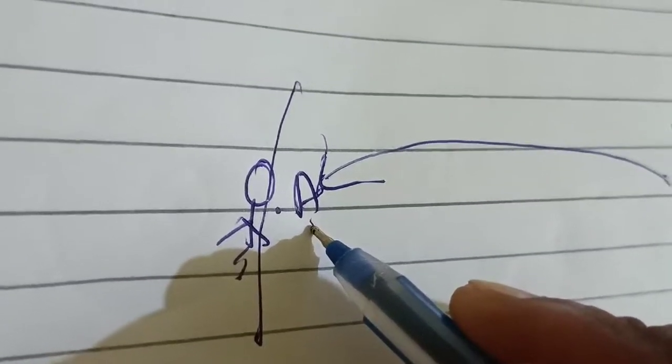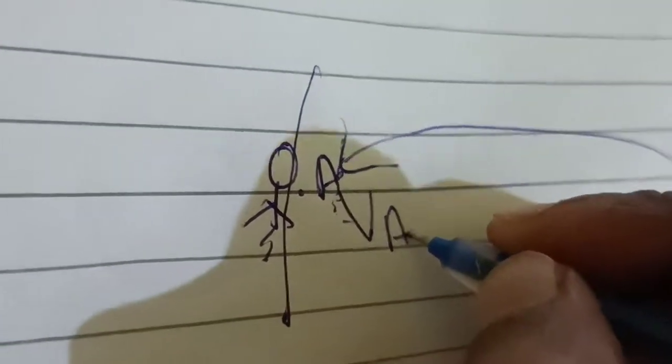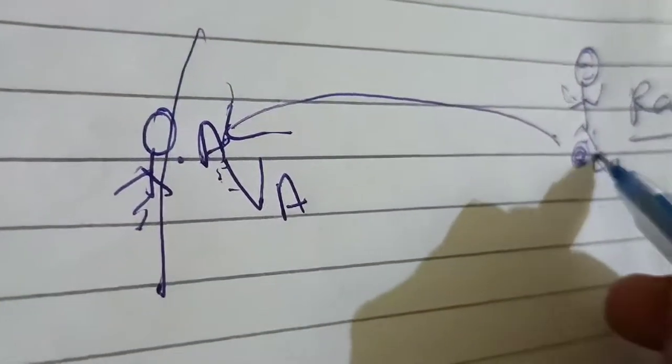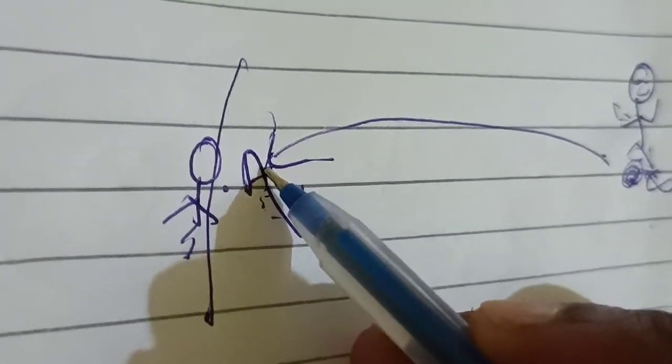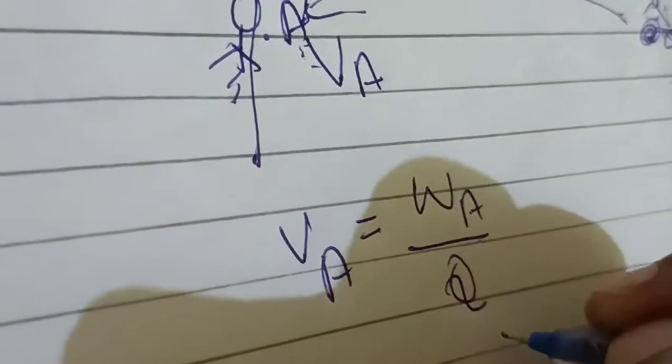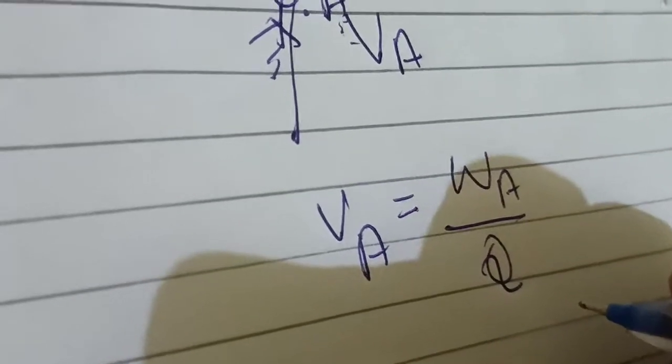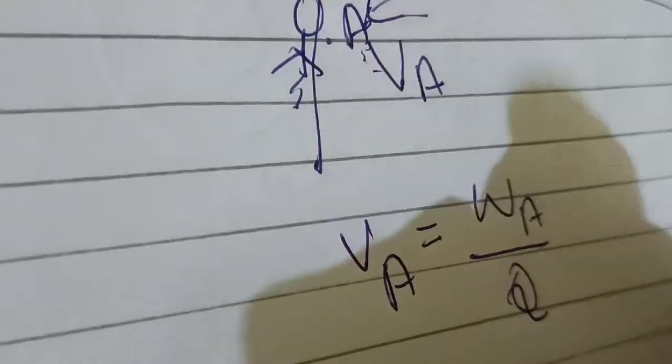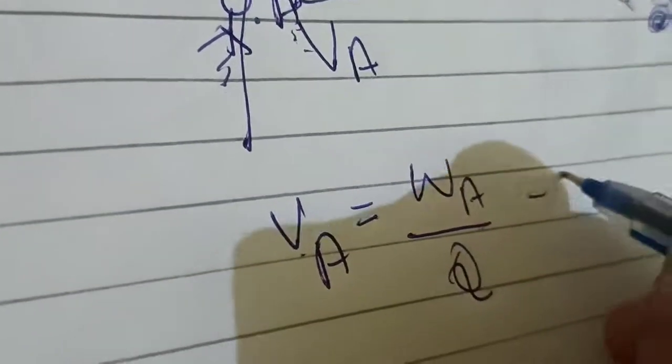So the electric potential at that particular point, I can call this VA. Remember, Ravi brings that charge and puts it on point A. So the electric potential, we can call this VA. So if VA is of the first point, what will it become? WA by Q. Why am I not writing QA? Because the charge is only 1. Here the charge is 1, so I will write only Q. So VA is equal to WA by Q. So this is your first case.